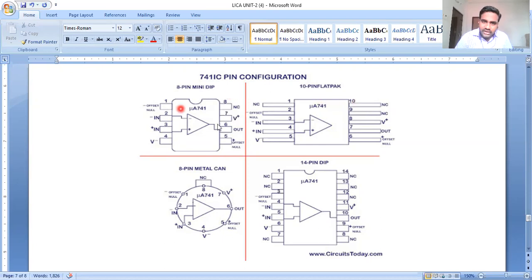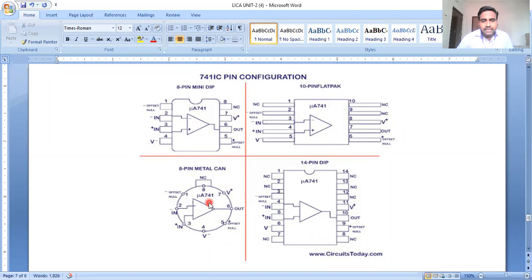If we compare the 8 pin package and the 10 pin package, here the total operating pins are 7, and 1 pin is a null connection pin or not connected pin. In the 10 pin flat pack, compared with the 8 pin mini dual pack, here also we use 7 pins for connection of the operational amplifier, and here 3 pins are NC pins, null connection or not connected pins. Okay, so this is the third classification of packages.